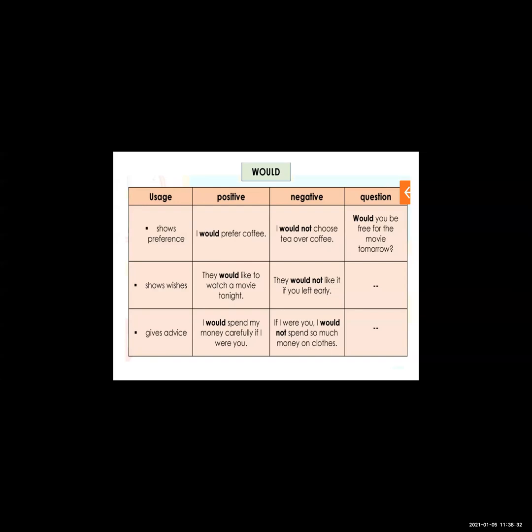Now the question: would you be free for the movie tomorrow? This is the question sentence. Now see the second usage of would, that is to show wishes. If you have to show a wish, you can use would also.